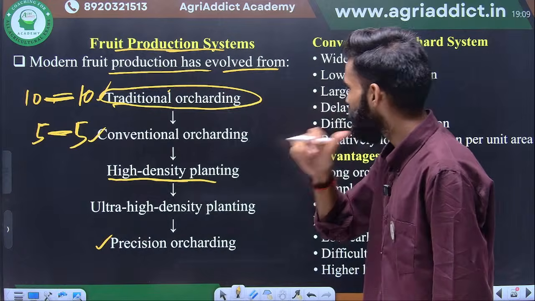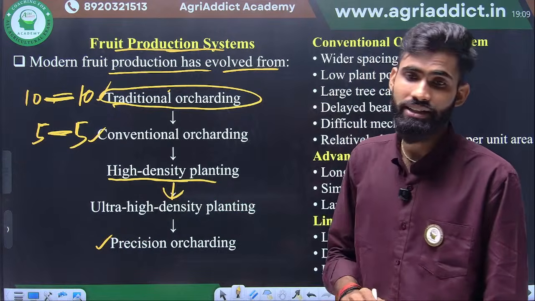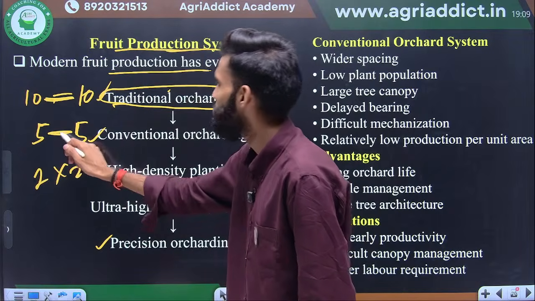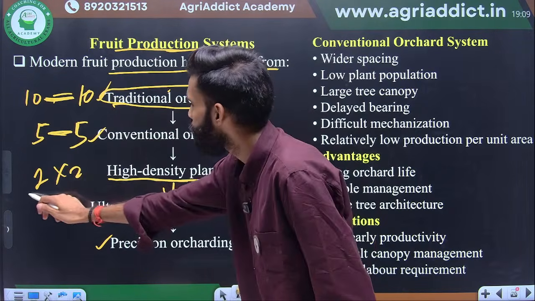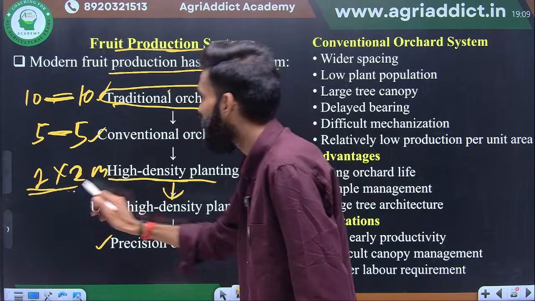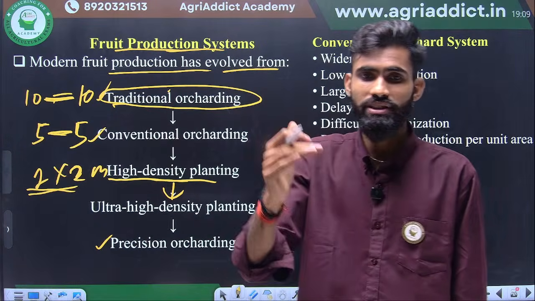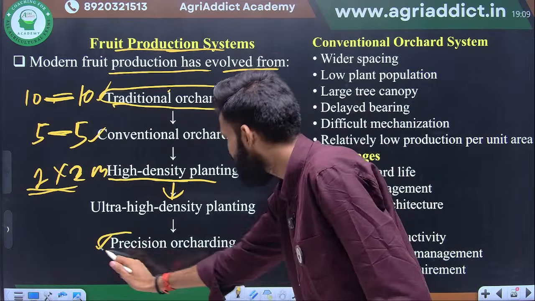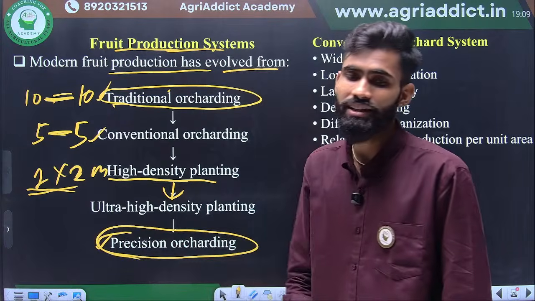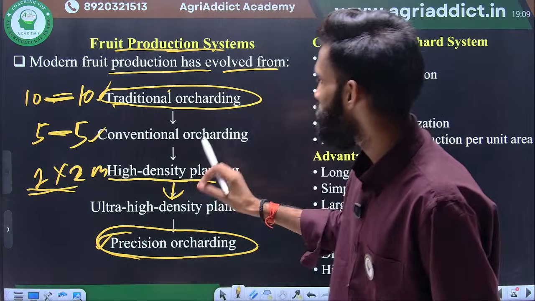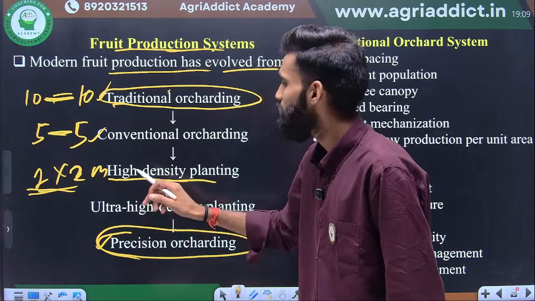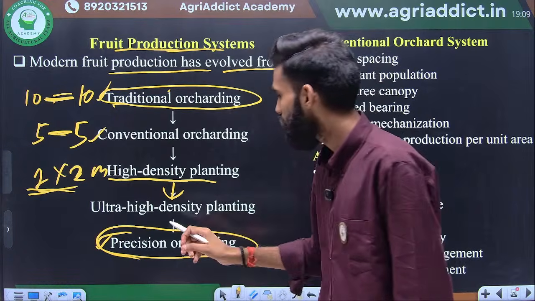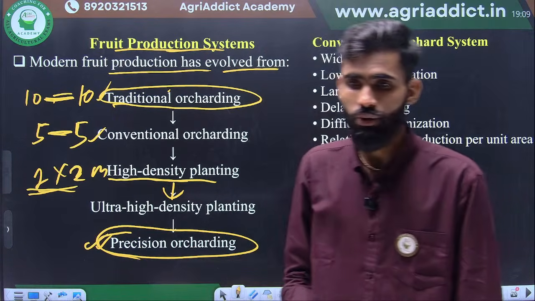Next one is the ultra high density, where we further reduce the distance up to 1 into 2 meter. Here 5 into 5 meter, from 10 into 10, here 1 into 2 meter we will follow. This is the ultra high density planting. So the conventional, then high density planting, then ultra high density planting. And now the precision horticulture. In the precision horticulture, everything is controlled, from planting, irrigation, fertigation, canopy management, harvesting, all the mechanization will be followed in the precision horticulture.